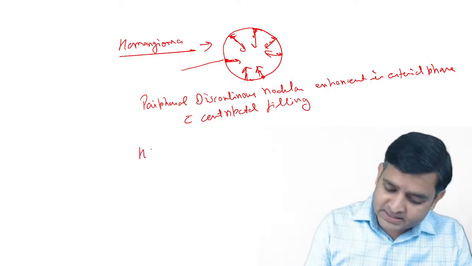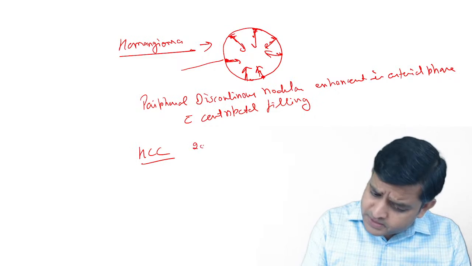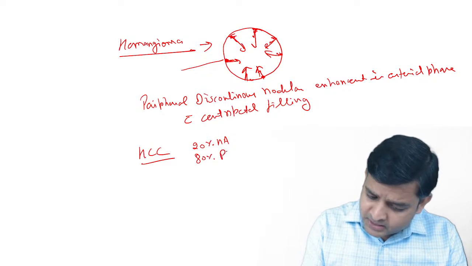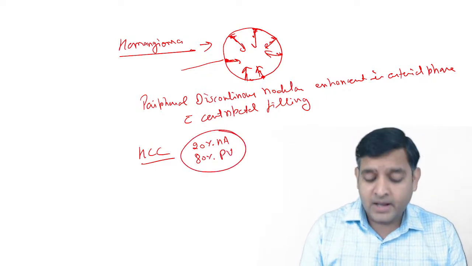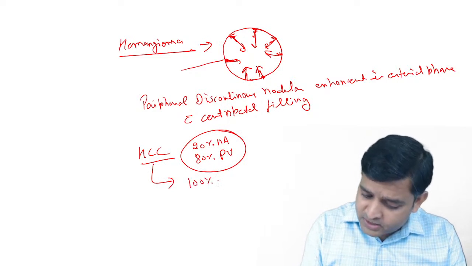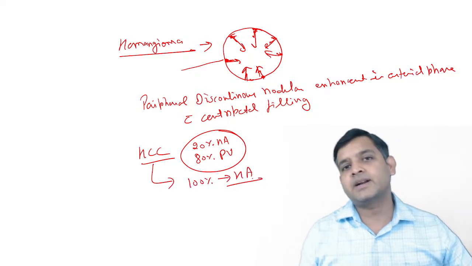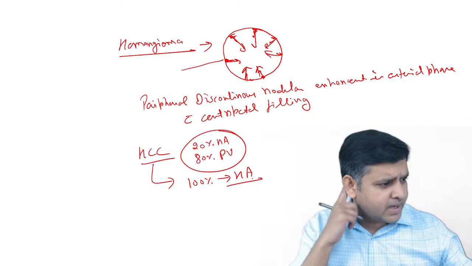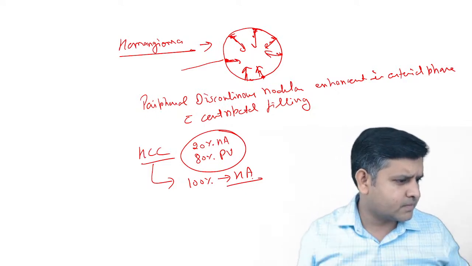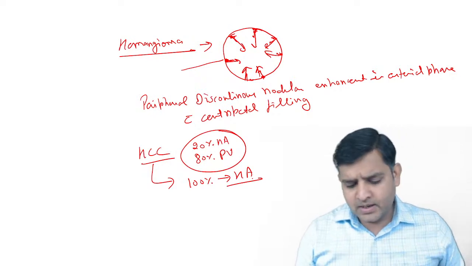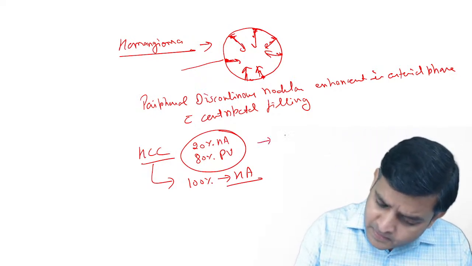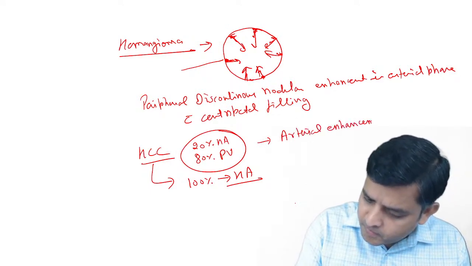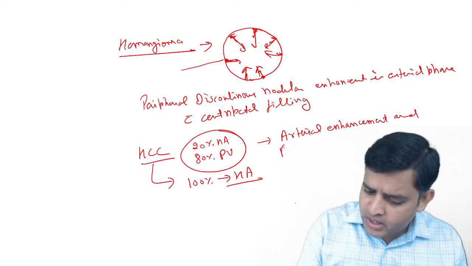Okay. What happens in HCC? Normally, 20% of the blood is coming via the hepatic artery, whereas 80% of the blood is coming via the portal vein. This happens in a normal liver. In HCC, 100% of the blood is coming via the hepatic artery. So if somebody asks me, I will say arterial enhancement and portal venous washout.